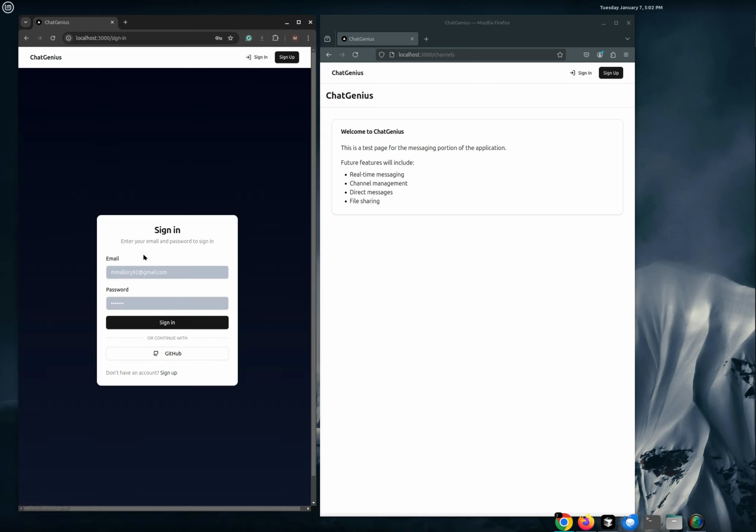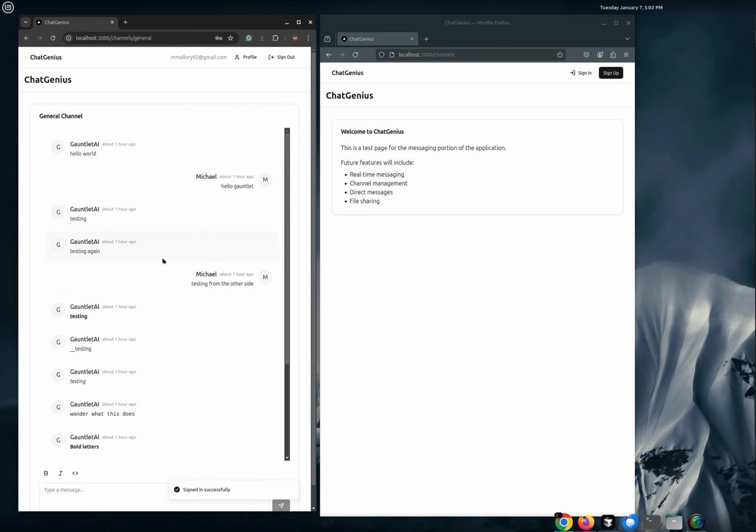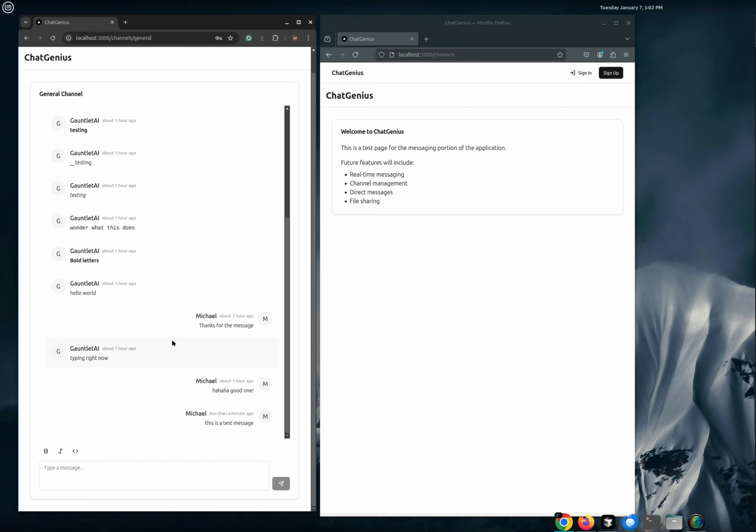So I can sign in as a user, authenticated with a real email. I've got all the messages that have been sent in the past here, and I can come into the chat box and send other messages. That updates. All this information is stored in a Supabase database system.